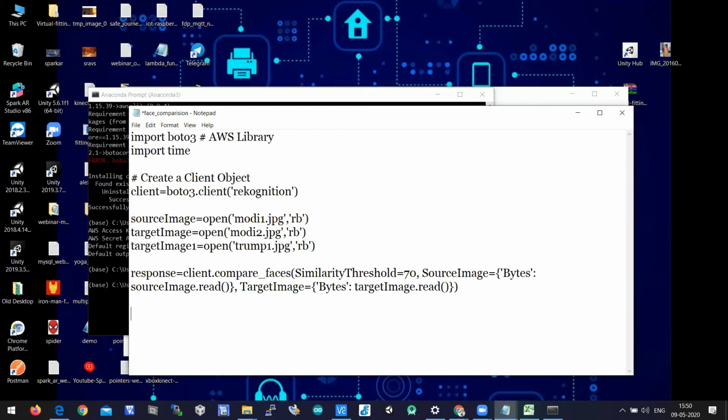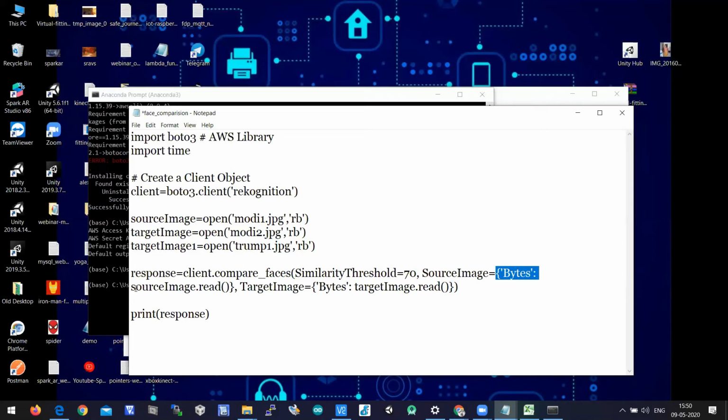Here let us print the response and check it. Put capital letters, because in SimilarityThreshold, S and T should be capital. In SourceImage, S and I should be capital, and Bytes, B should be capital.